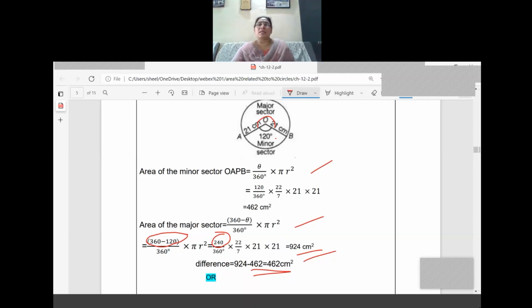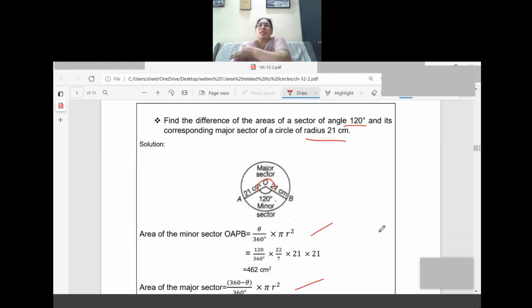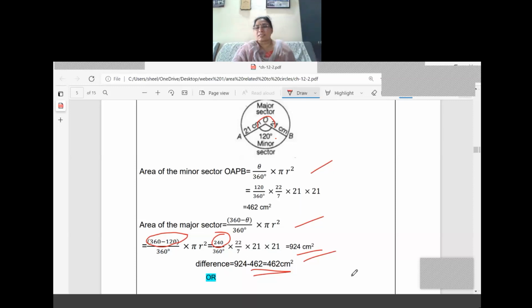So here the question once again: find the difference of the areas of the sector of the angle 120 degree and the corresponding major sector having radius 21 centimeter. So the difference in the areas of the sector is asked. So we have calculated the minor sector and the major sector, and we have calculated the difference. What is the area of the minor sector? It is equal to 462. What is the area of the major sector? It is equal to 924. Now the difference we have taken, 924 minus 462, it is equal to 462.